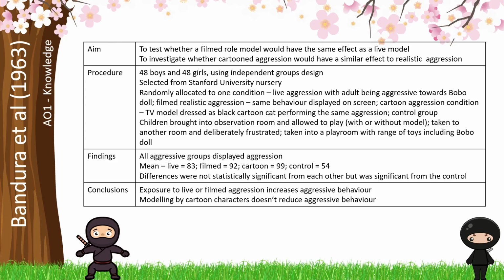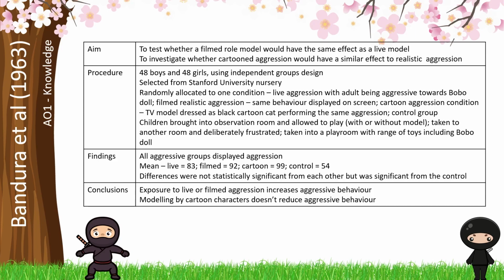We really want to focus on the aim, that this is to test whether a filmed role model would have the same effect as a live role model. Also, whether a cartooned role model or a realistic role model is going to have the most impact. Focusing in on the procedure, as we said, unique details. So we're now talking about 48 boys and 48 girls and an independent groups design. This means that the participants, the girls and the boys, were randomly allocated to either the live condition, the filmed condition, or the cartoon condition, or the control group. Have key details, as you can see here on screen, about what this involved.